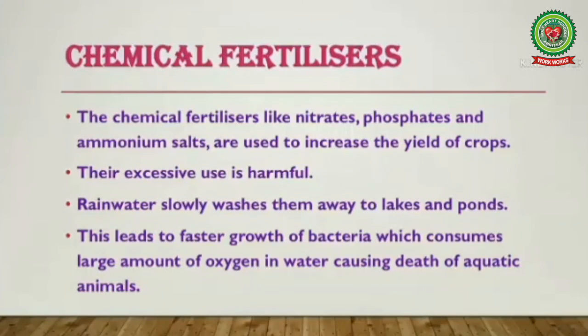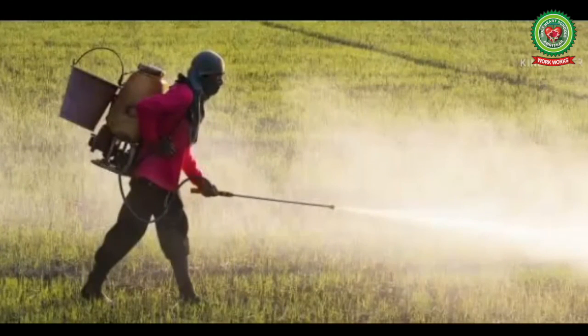So the next source of soil pollution is the chemical fertilizers. Chemical fertilizers like nitrates, phosphates and ammonium salts are used to increase the yield of crops. Their excessive use is harmful. Rainwater slowly washes them away to lakes and ponds. This leads to faster growth of bacteria which consume large amounts of oxygen in water, causing death of the aquatic animals. Now this picture clearly shows farmers spraying pesticides on crops leading to soil pollution and water pollution.